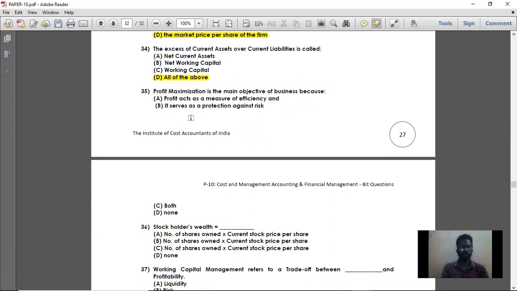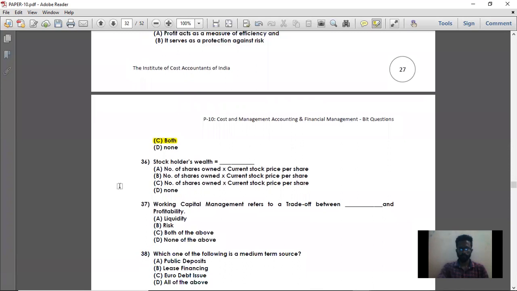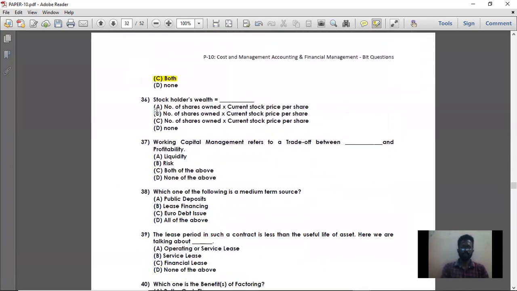Next, take option B. It serves as a protection against the risk. See, profit is the reward for the risk which has been taken. So it is a protection against the risk. Whatever the risk has been taken by the investor, who is an equity shareholder or a person who has invested in debentures, anyone, profit serves as a protection against the risk. So option A and B both are right. So option C is the right answer. That is both option A and B. Next, question number 36.